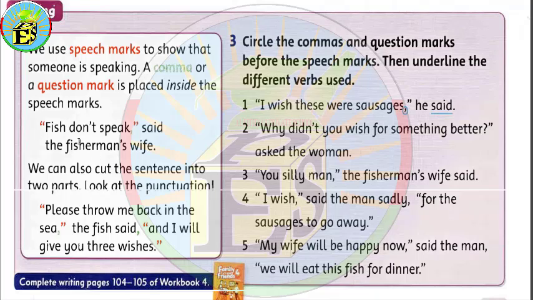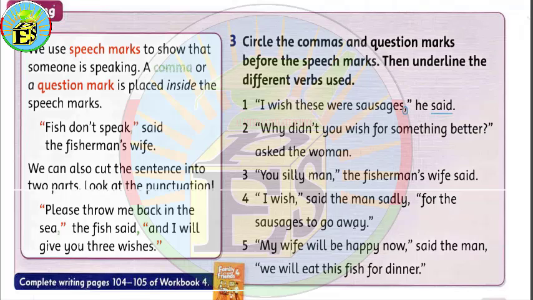Now, what we can do is we can also cut the sentence into 2 parts, and here we have another example. "So please throw me back in the sea," and we have this sentence between the speech marks, and we have a comma here. And then we said the fish said. So this sentence has been said by the fish, another comma, and another speech mark, a new one for the complement of the sentence. "And I will give you 3 wishes." Then you will put the full stop, because this is the end of the sentence, and the speech marks.